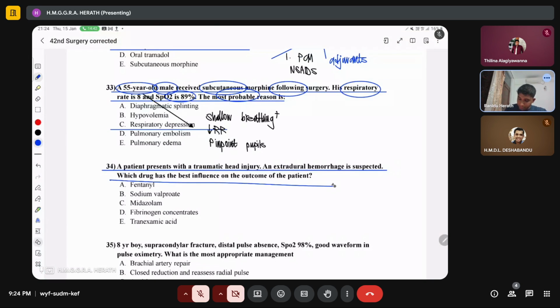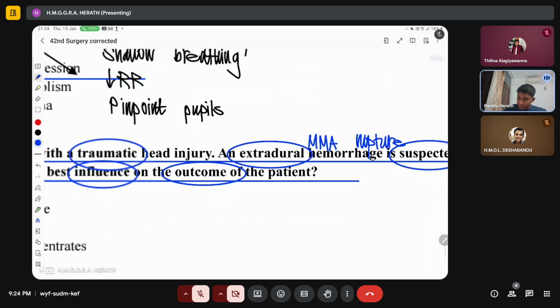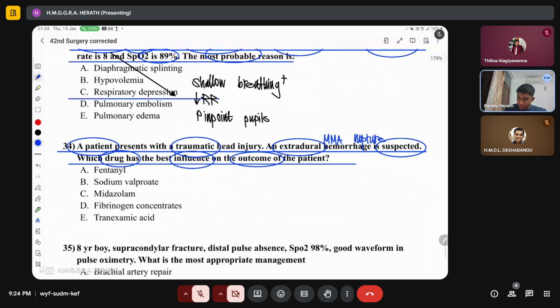The next one, a patient presents with traumatic head injury and extradural hemorrhage is suspected. Which drug has the best influence on the outcome of the patient? So extradural hemorrhage is usually due to middle meningeal artery rupture, right? In the outcome of the patient, the best drug you can give is tranexamic acid, because you want to prevent the formation of the blood clot and causing pressure symptoms.